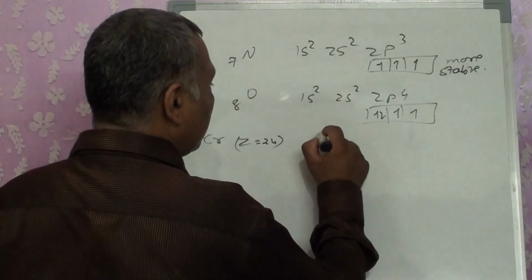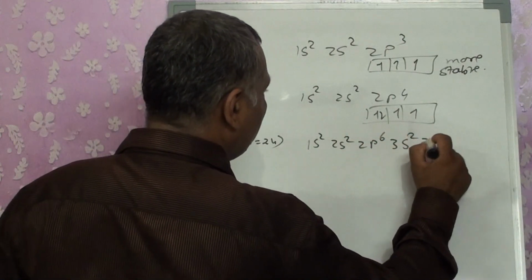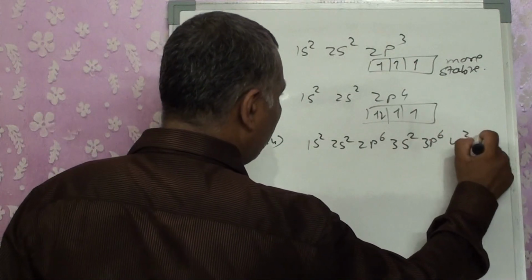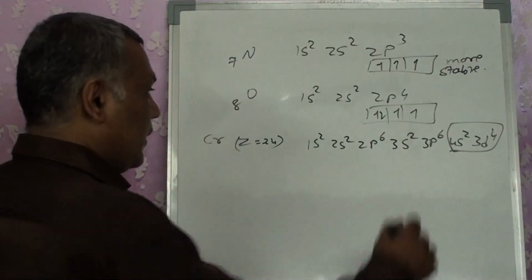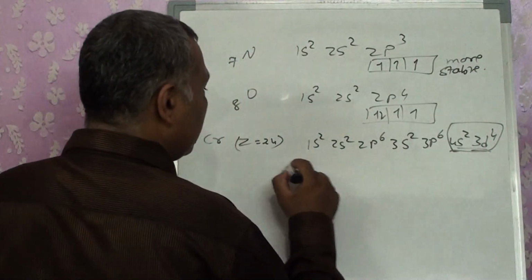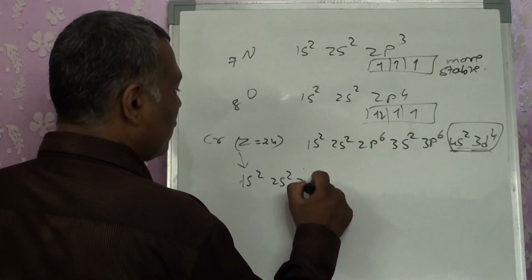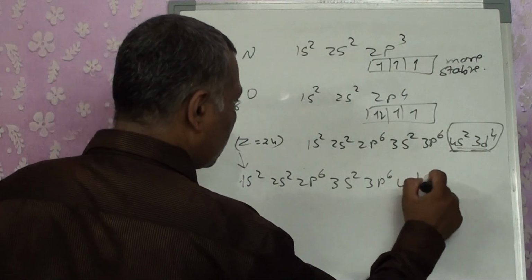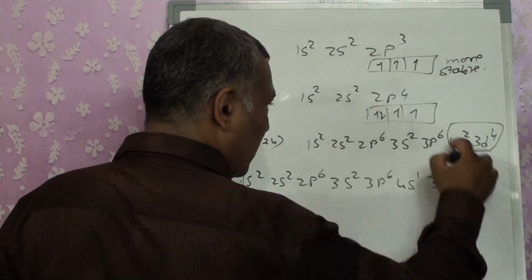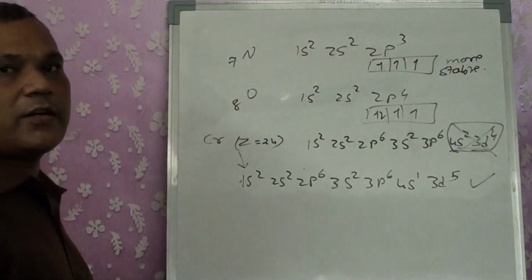We would expect 1s2, 2s2, 2p6, 3s2, 3p6, 4s2, 3d4, but this changes. The actual configuration is 1s2, 2s2, 2p6, 3s2, 3p6, 4s1, 3d5. We don't get the first one; we get this one as the correct configuration.